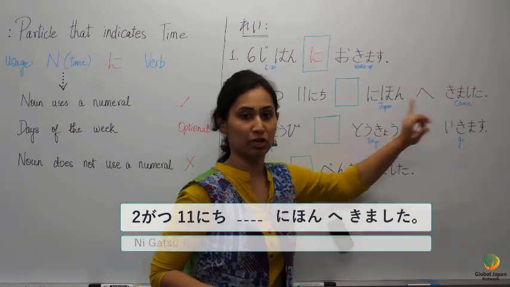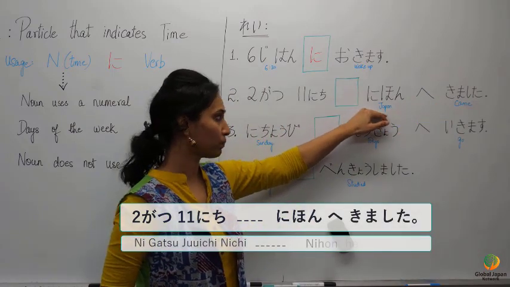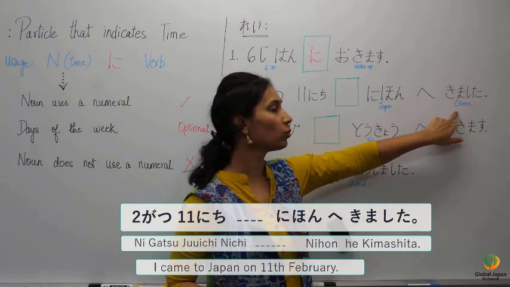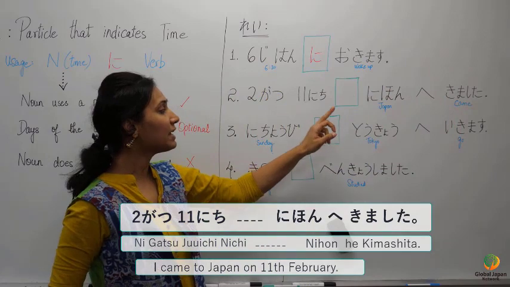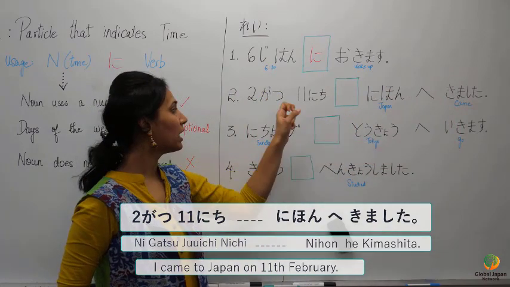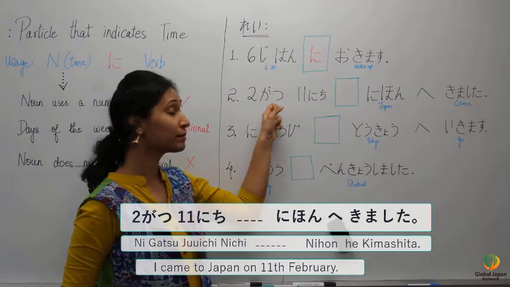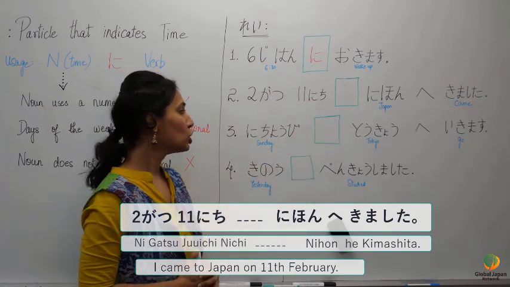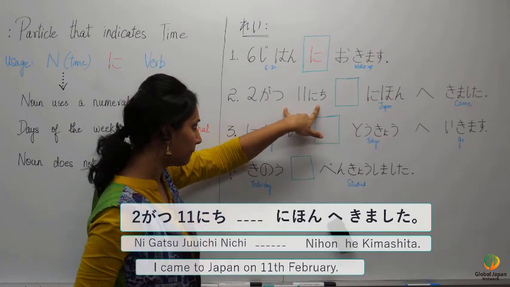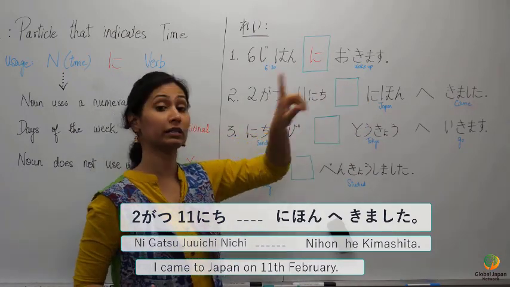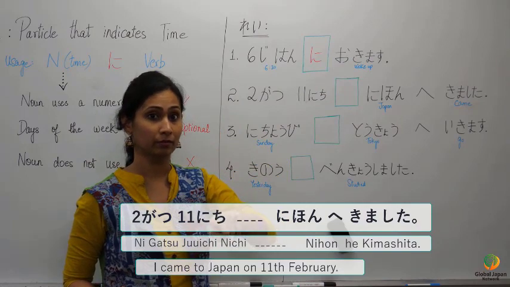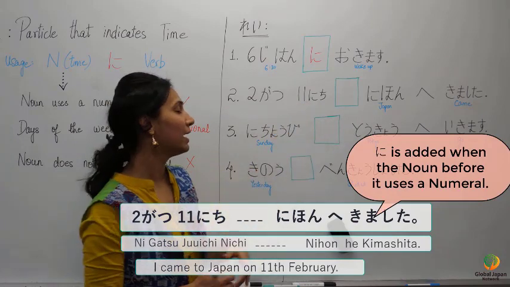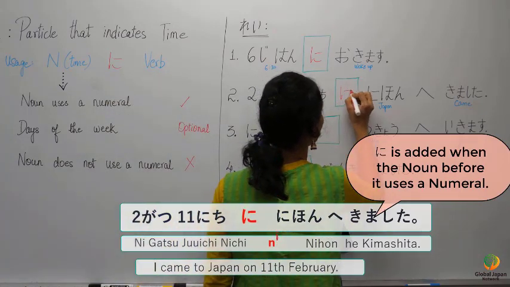Nihon e kimashita. Nihon means Japan. Kimashita is the past tense of come, so the word is came. I came to Japan on 11th of February. Nigatsu means February and 11th day. That's what it means. So the question is, should this time be marked by the particle ni? What do you think? This uses a numeral. Hence, it should be followed by the particle ni.